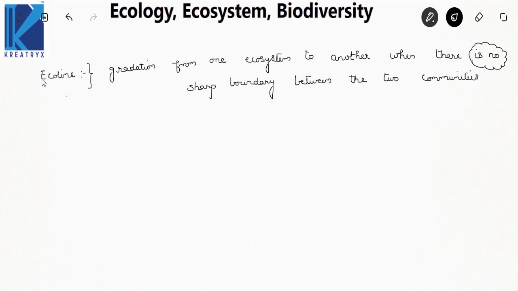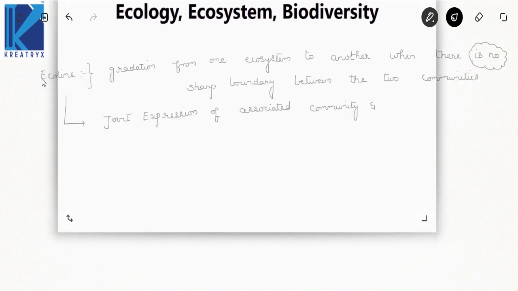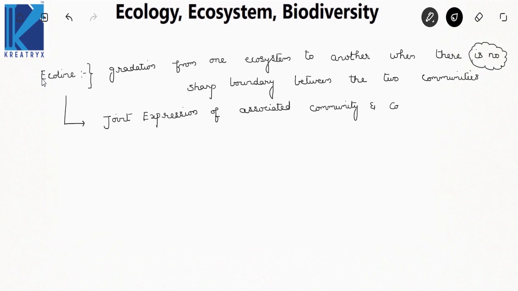Now what does this exactly characterize? Now this is nothing but a joint expression of associated communities and their complex environmental gradients.